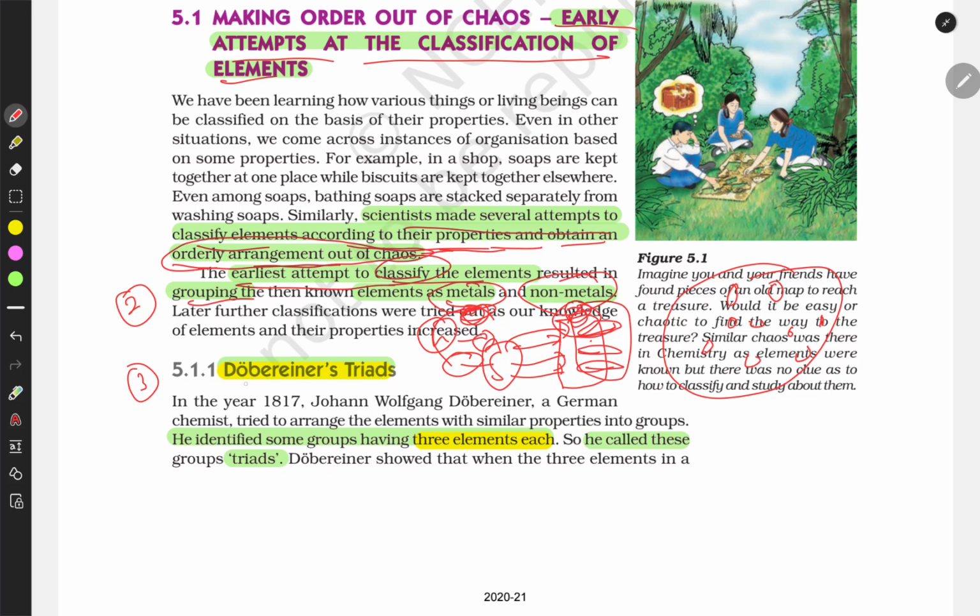Then afterwards there was a scientist, and we will study him, a German chemist, who also tried to arrange the groups of elements. His arrangement is called Dobereiner's triads. Triad means three. So what he did, he classified elements into groups of three. He identified some groups having three elements each. He called them triads.